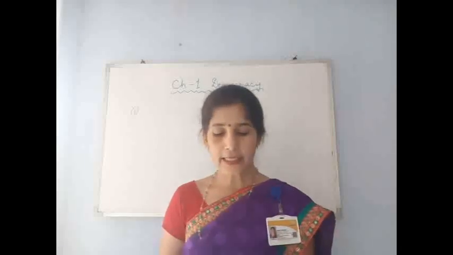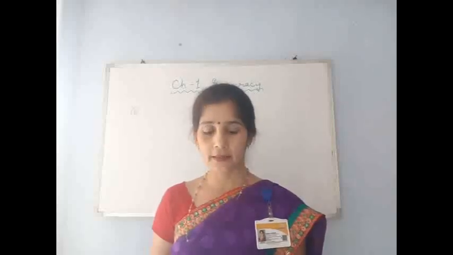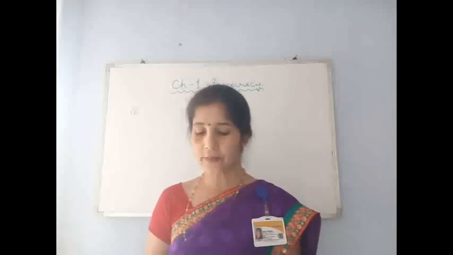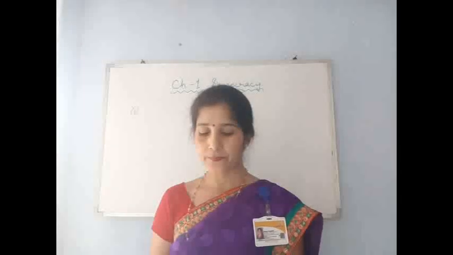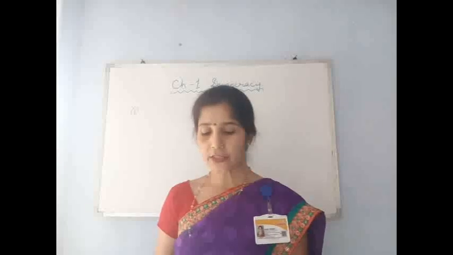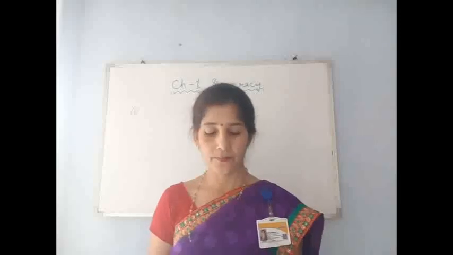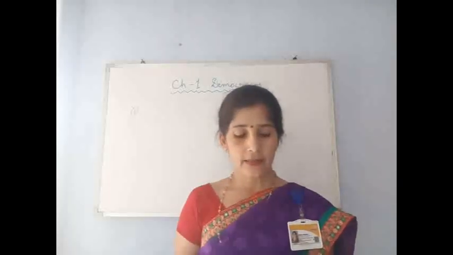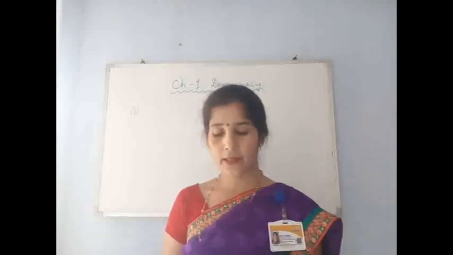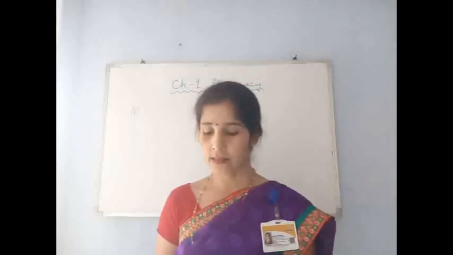Second is, dash means the rule by an unelected, all-powerful dictator. Options are junta, democracy, dictatorship, and absolute monarchy. The answer is dictatorship, which means rule by an unelected, all-powerful dictator. Now the third is, in India we have dash democracy. Options are liberal, direct, consensus, indirect. The answer is indirect.